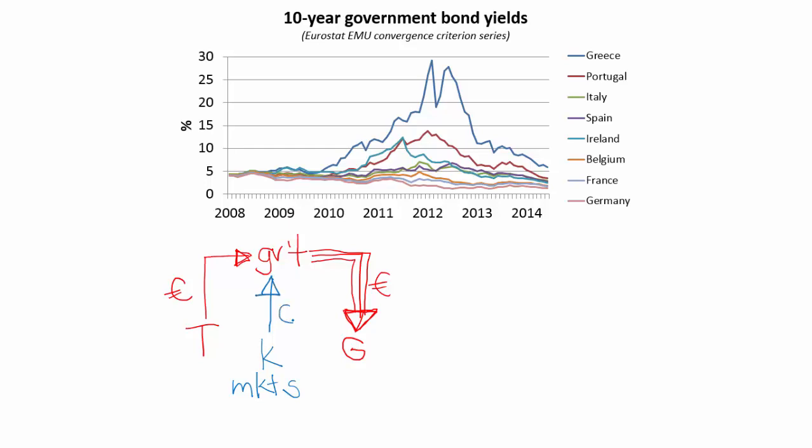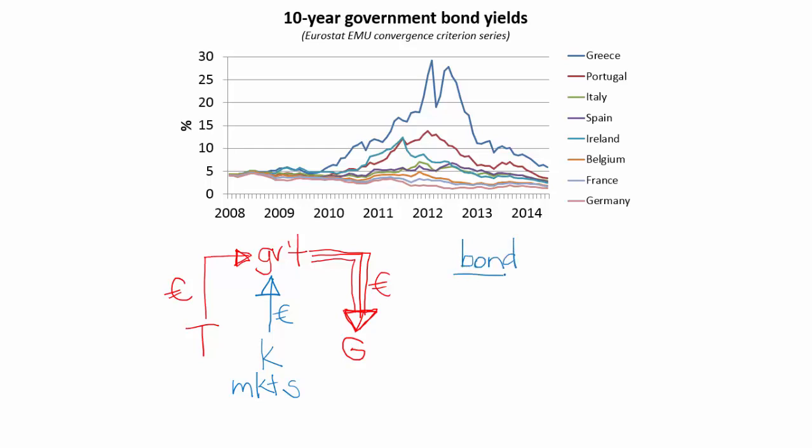So I'm going to see if I can borrow the euros that I need in order to be able to spend the money that I have initially planned on spending. What's another way of saying this? Well, what we're talking about is that the Greek government here is issuing bonds. Issuing bonds. What is a bond? Well, a bond is just a legal contract in which the terms and the conditions of this loan are clearly spelled out.